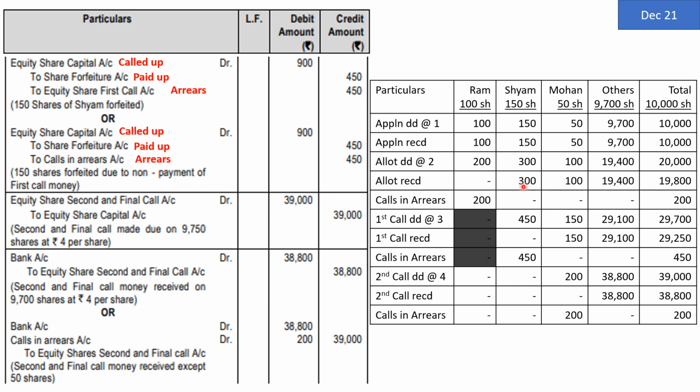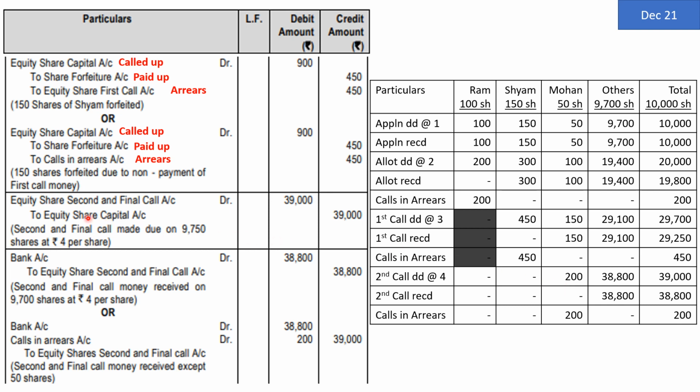That means Shyam has paid totally 450 rupees by the amount paid up credited to share forfeiture, and the rest of the money is calls in arrears, which is exactly tallying with 450. So this is how you are going to pass the entry of Shyam's forfeiture. Once forfeiture of Shyam is over, the company is now free for the purpose of making the second call. Now second call, remember, it is second and final call.